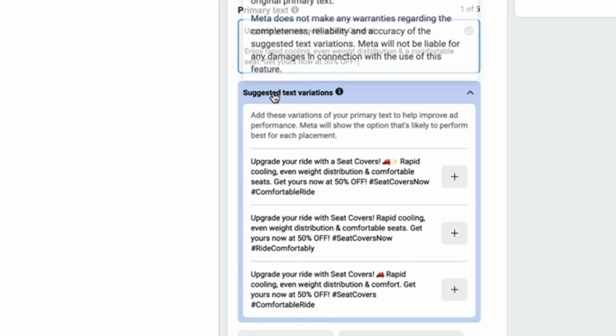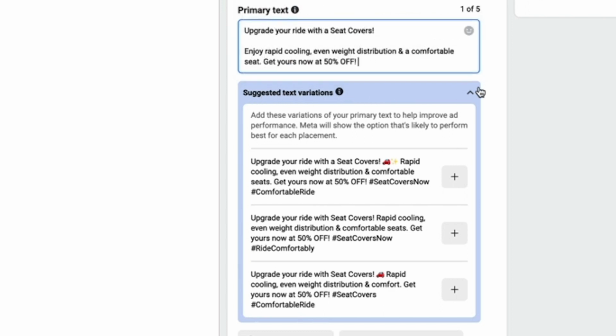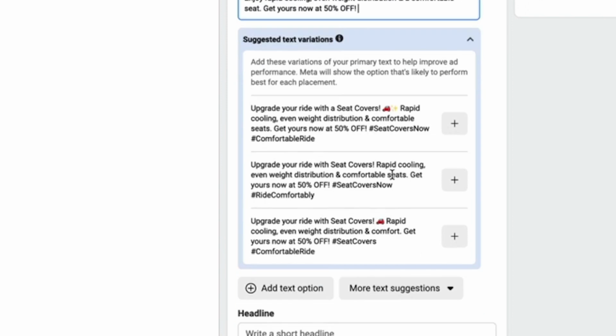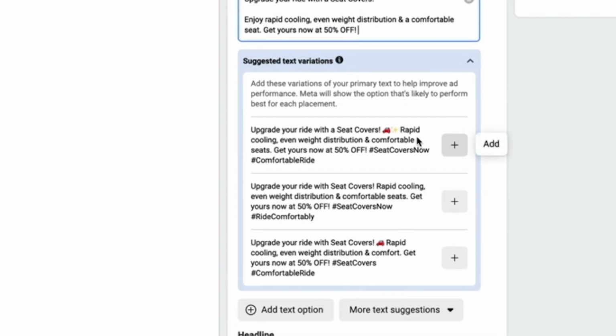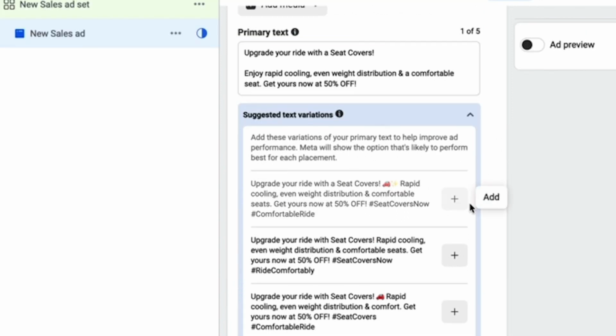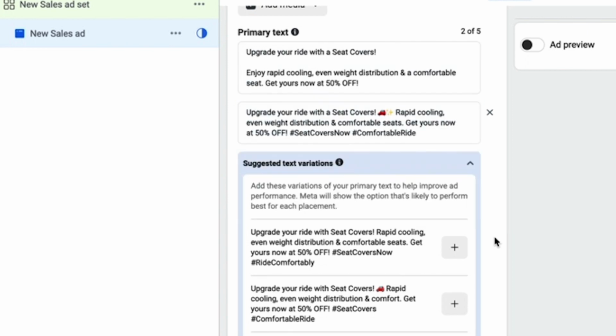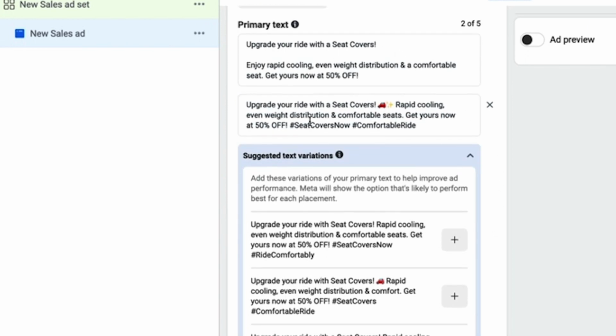So in here now we have our suggested text variations. Now this has automatically popped up. So you can see here that it's giving us 3 variations. All I need to do is have a read of these. If I like them, I can just add them. Remember, we can add up to 5 different variations. So I've added another one there.